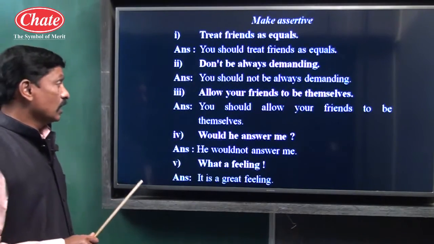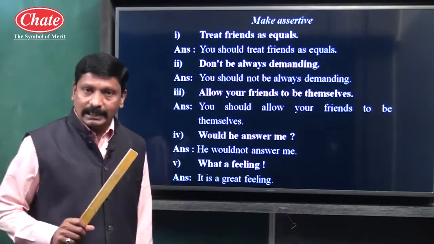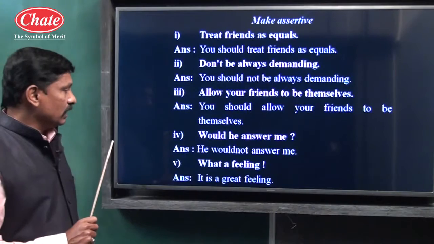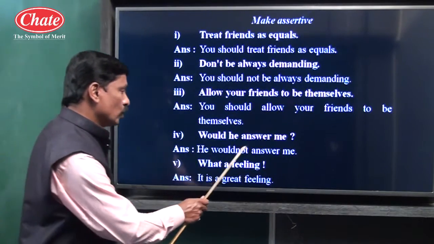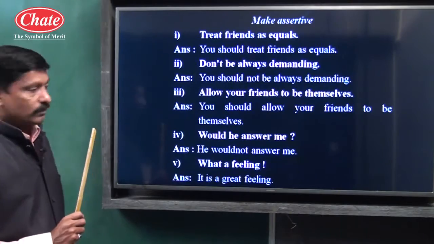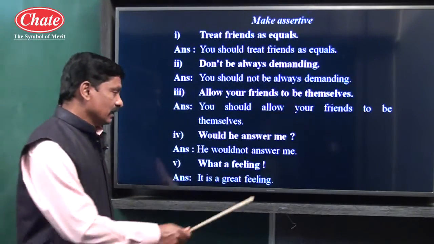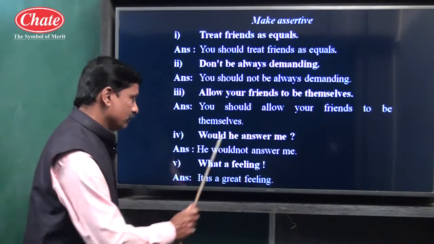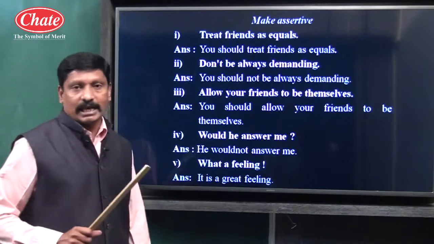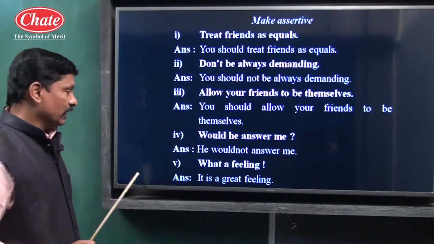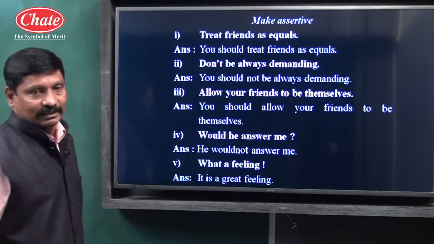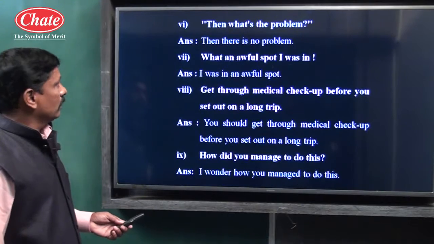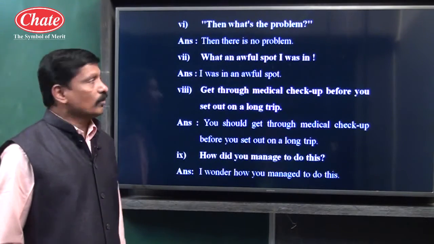Assertive type of sentence. Would he answer me? It is an interrogative type of sentence because a question mark is given. He would not answer me. Assertive type of sentence. What a feeling! It is an exclamatory type of sentence, children. An exclamation mark is given and a sudden feeling has been expressed. What a feeling! It is a great feeling. This is the assertive sentence, and the given example is an exclamatory type of sentence.